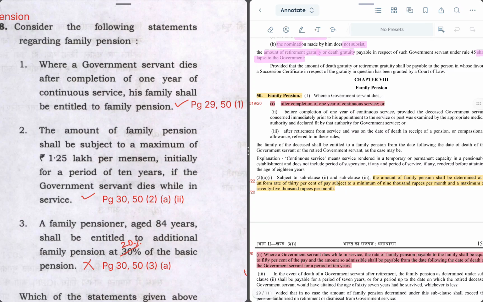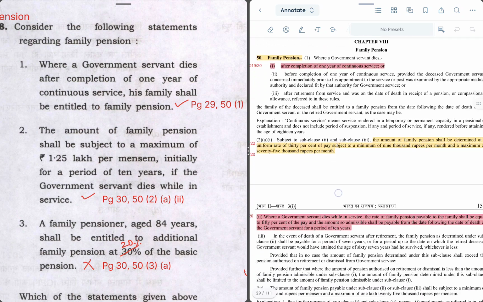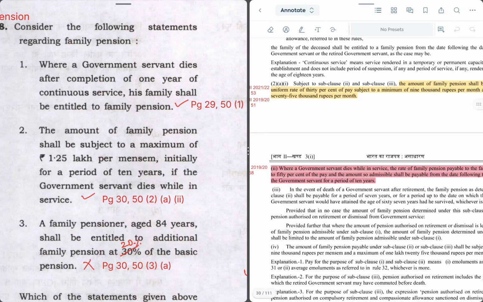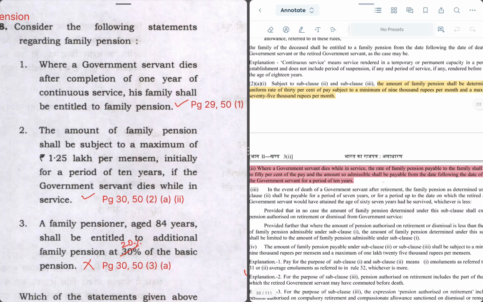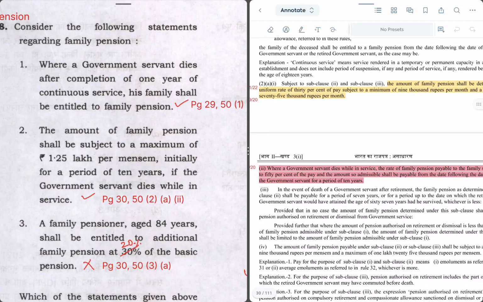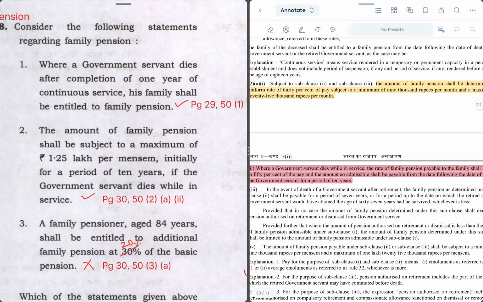But here in this case, the question is asking that a government servant dies while in service. To deal with this case we have to refer to subpara 2 of para 2, and according to that, when death happens in service, 50% of pay amount will be given for a period of 10 years. So again 2.5 lakhs is the maximum basic pay given to the Cabinet Secretary. So its 50% is 1.25 lakhs, and that will be the family pension if a GS dies while in service. So this is also correct.